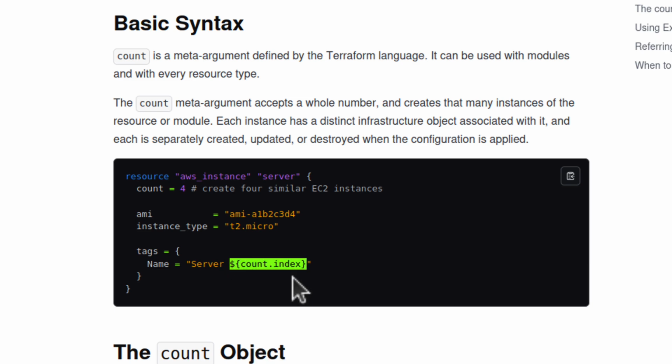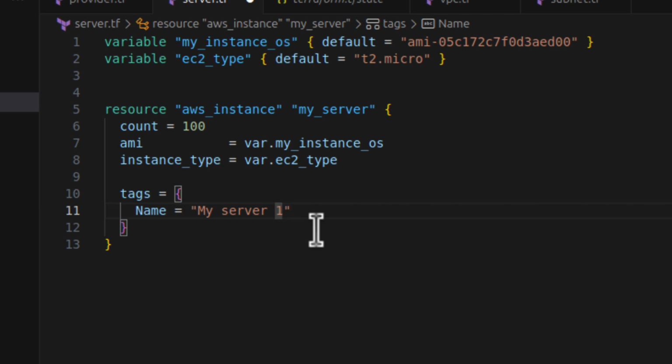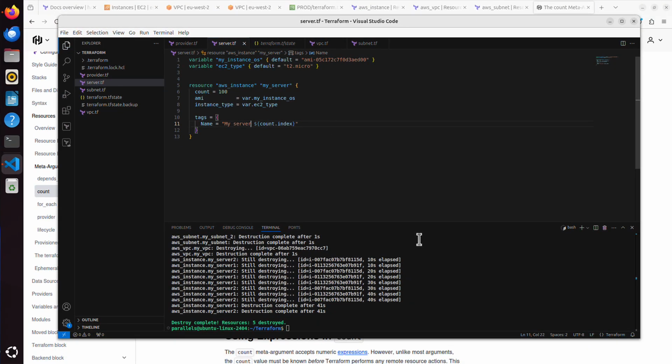So I will copy that count.index, I will go back here, and I will call it my-server not 1, because I have 100 servers, I don't want them all to be called my-server-1. I will use maybe a dash and then that count.index, something like that. Or maybe even something like that. Doesn't really matter. Let me just Command S. Let's see what happens. Let me clear.